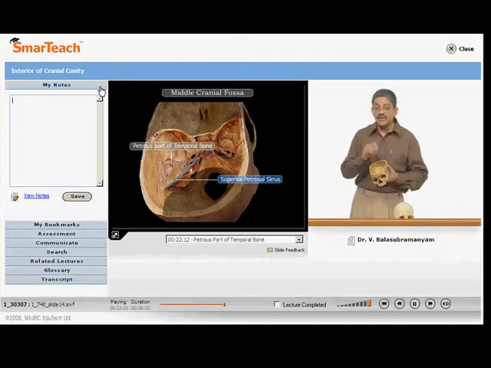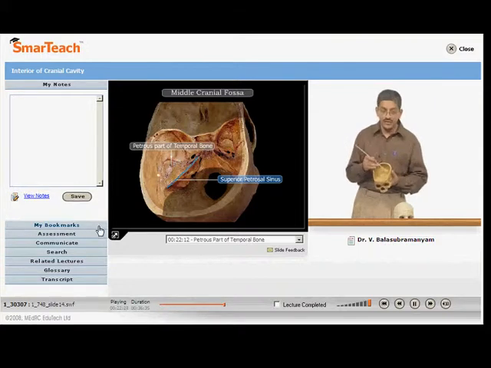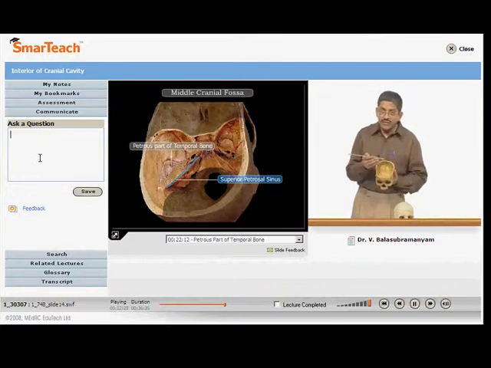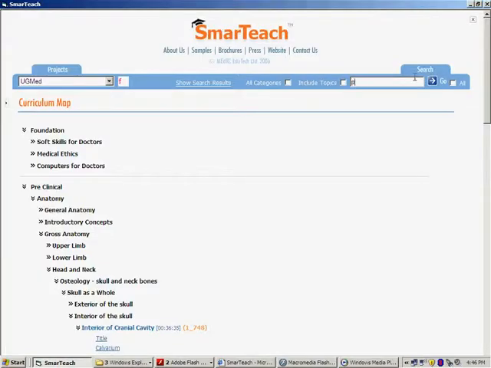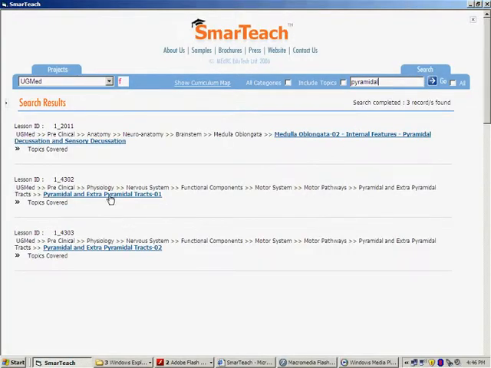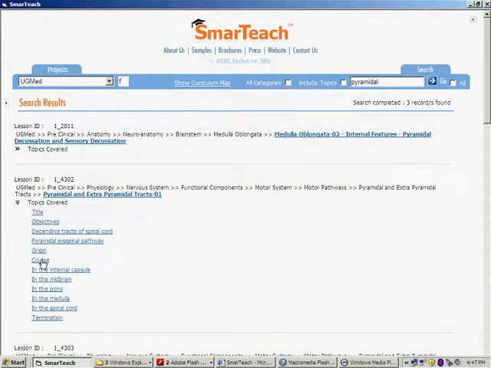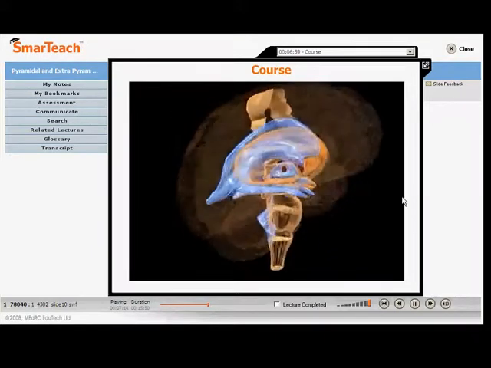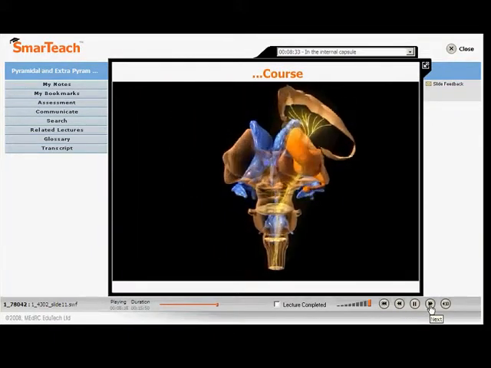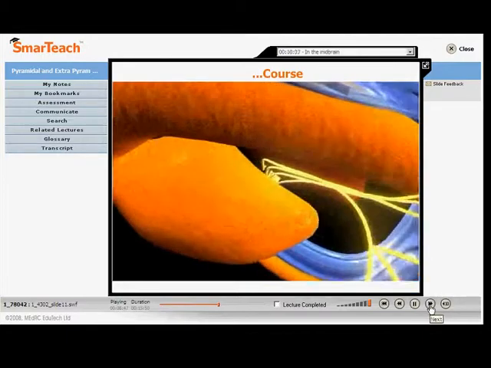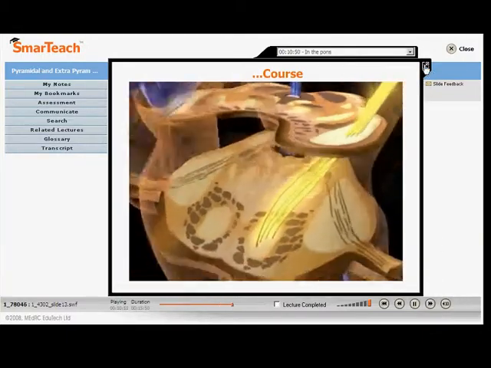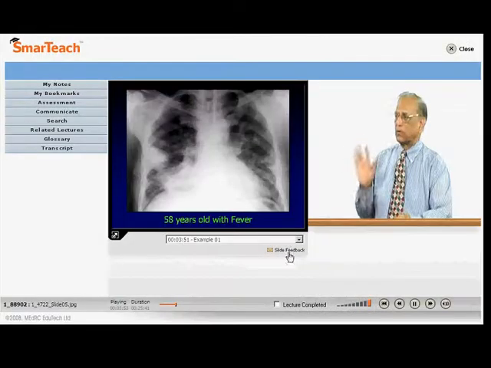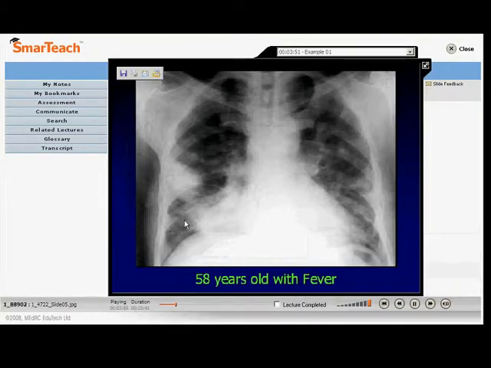On every lesson, the student can take notes, share his notes, create a bookmark to come back to later, ask questions through email, and even search through literature. Like this, the student can go to any subject, any chapter, or even search for any topic across the curriculum and choose to learn from over 750 of India's top medical teachers and practicing doctors, who have till date contributed over 3,500 hours of peer-reviewed e-lecture content spanning all curricular subjects and for continuous medical education.